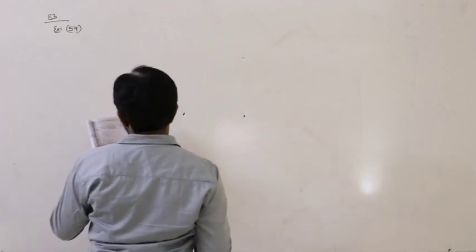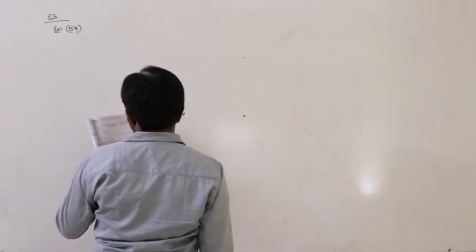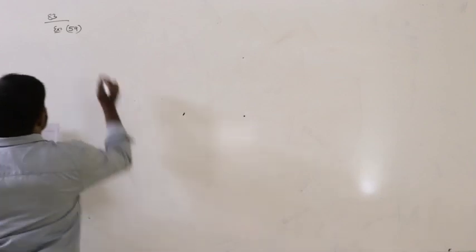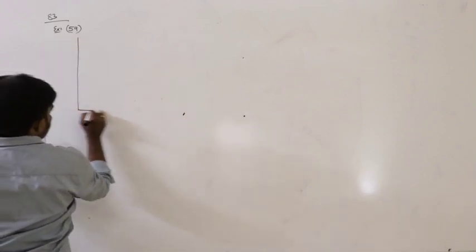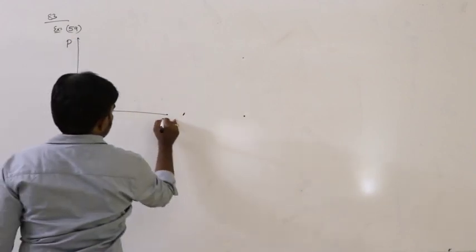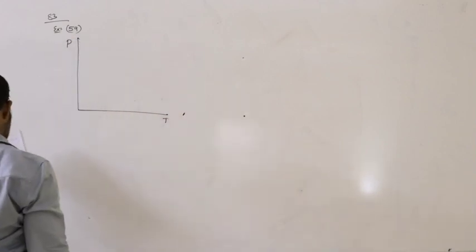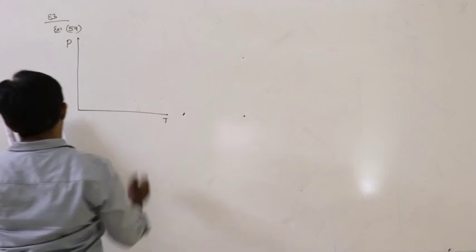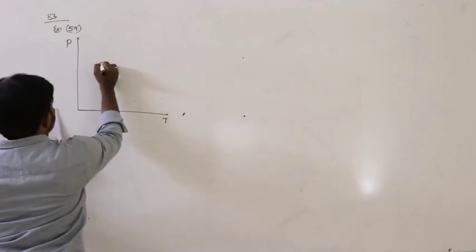The pressure versus temperature graph of an ideal gas is shown in the figure. So here the given graph is pressure and temperature. The given graph is like this.